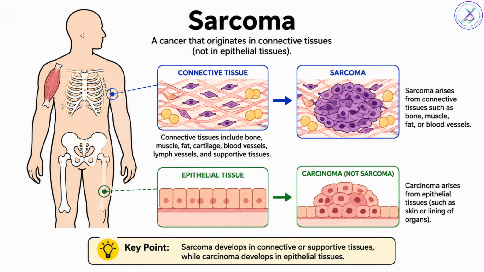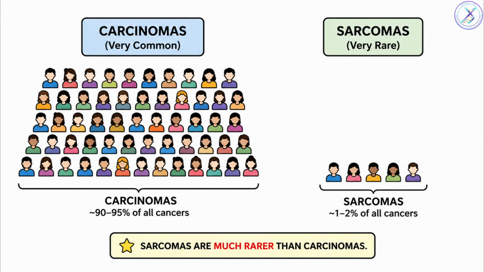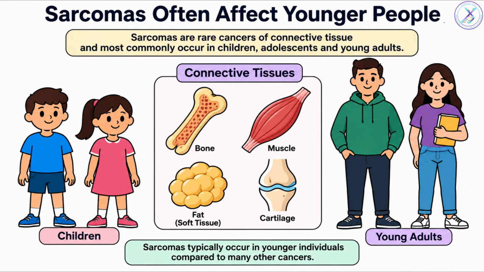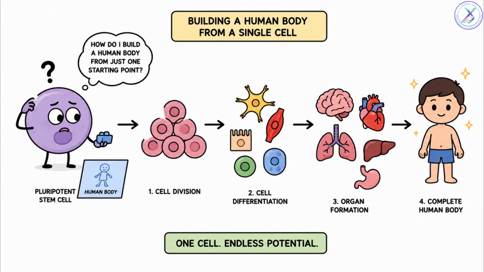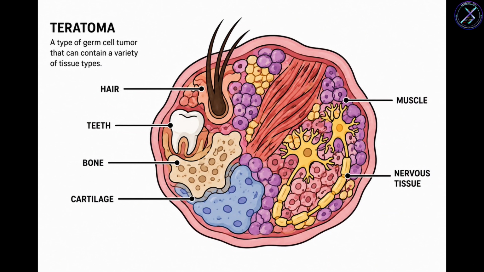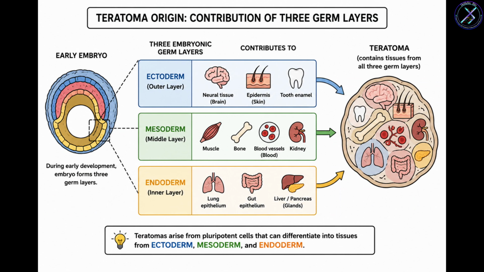Sarcomas arise from connective tissues. These include bone, muscle, cartilage, fat, blood vessels, and fibrous tissue. Sarcomas are much rarer than carcinomas, but often affect younger individuals. Teratomas are among the most fascinating tumors. Imagine one confused stem cell trying to build an entire miniature body. Instead of forming only one tissue, it creates hair, teeth, bone, cartilage, muscle, or even nervous tissue within the same tumor. These tumors originate from pluripotent germ cells and may contain tissues derived from multiple embryonic layers.